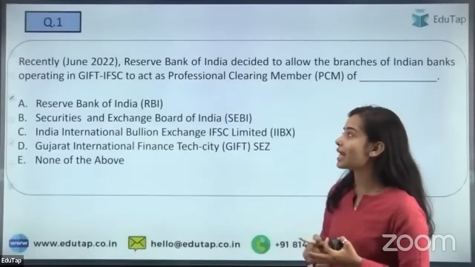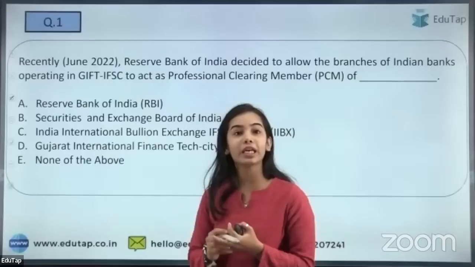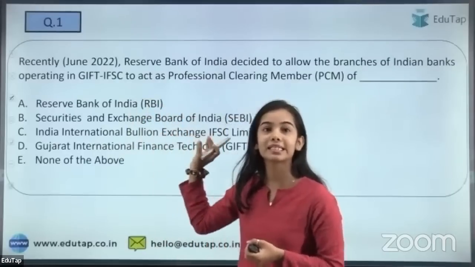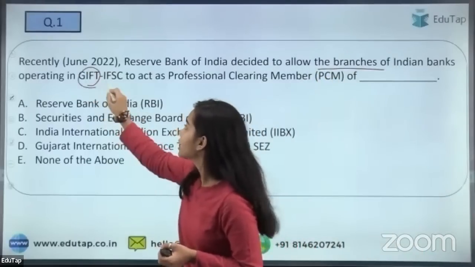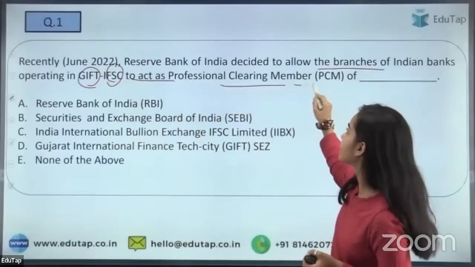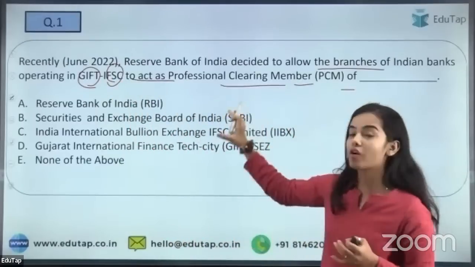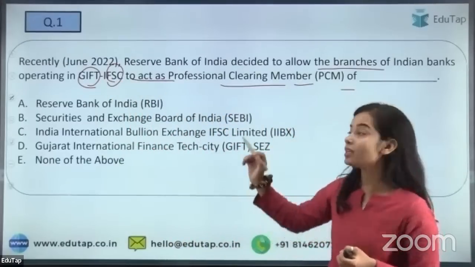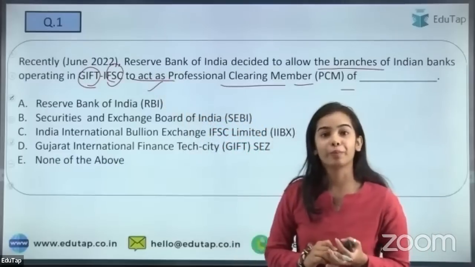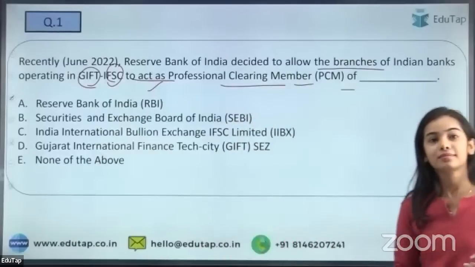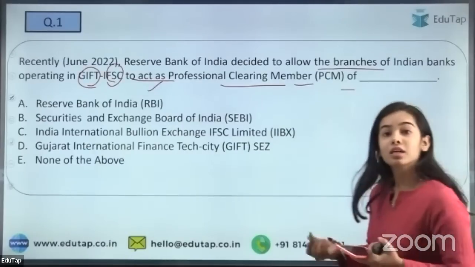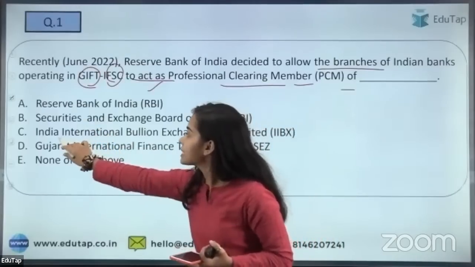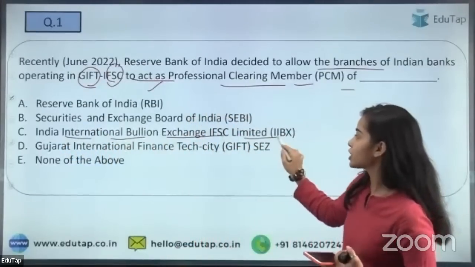So the first question in front of you is from June 2022. The Reserve Bank of India has decided to allow the branches of Indian banks operating in the GIFT IFSC to act as professional clearing member of which of these? Tell me the full form of GIFT or IFSC also. So here the answer is C, that is India International Bullion Exchange IFSC Limited.